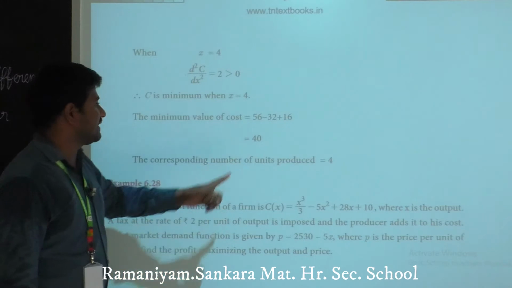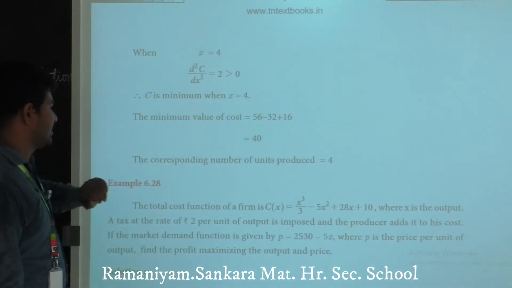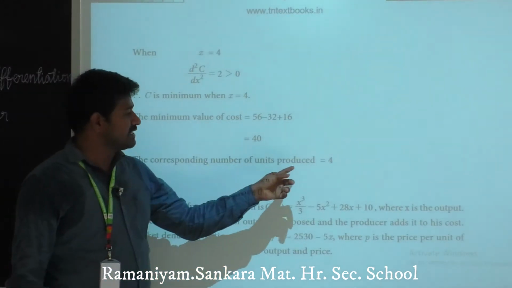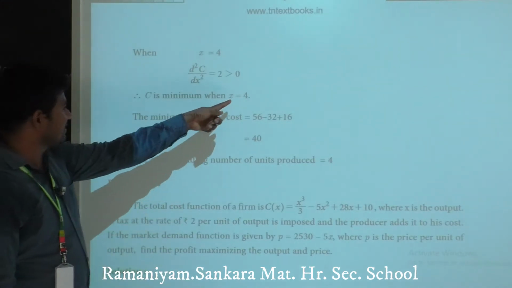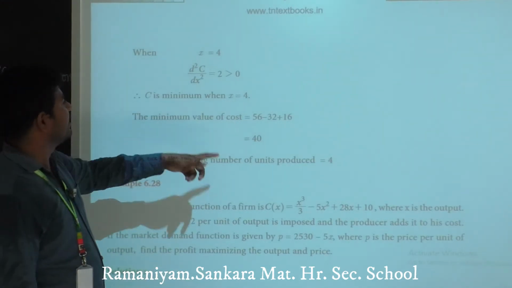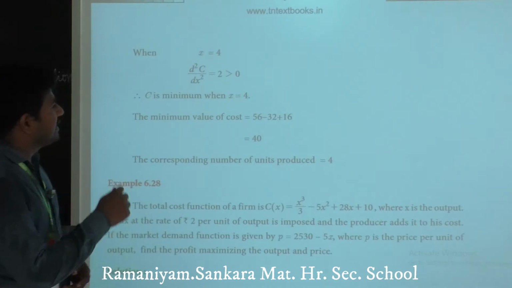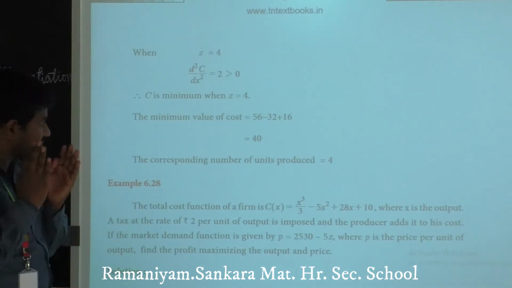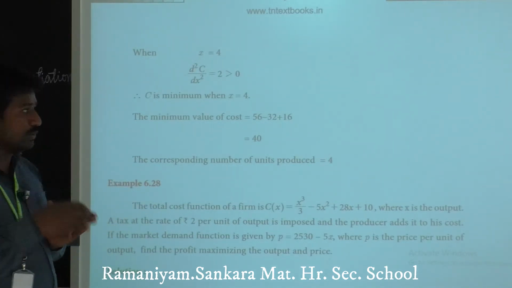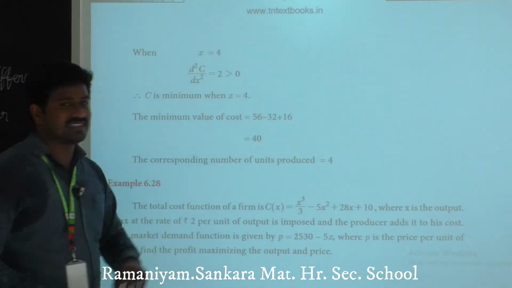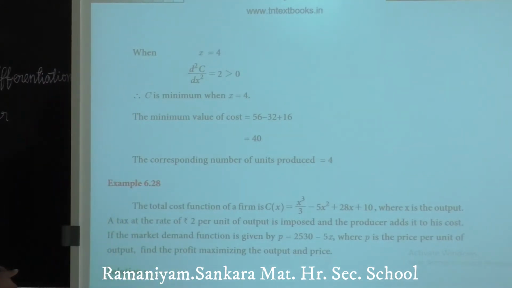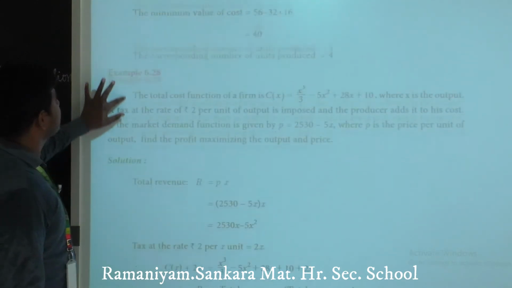Clear? 40 is the minimum value of cost. The corresponding number of units produced means 4. When I apply the value x equals 4, that value is the corresponding number of units, and this is the minimum cost. That's all. Clear? Yes. Next, example 28.